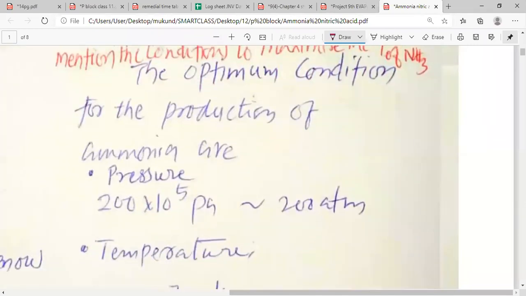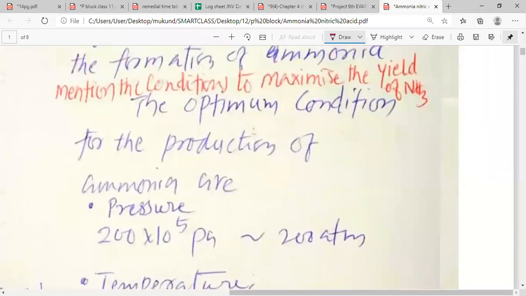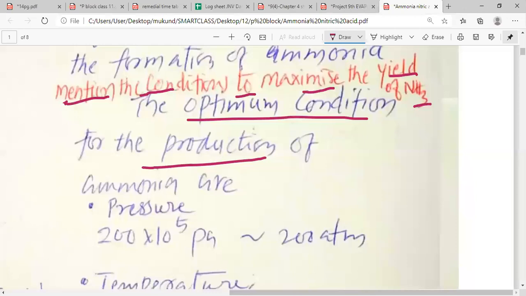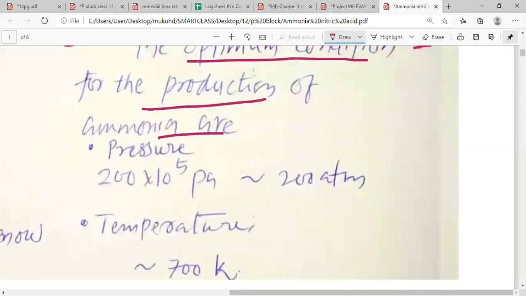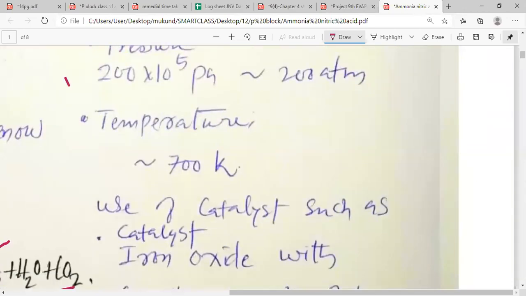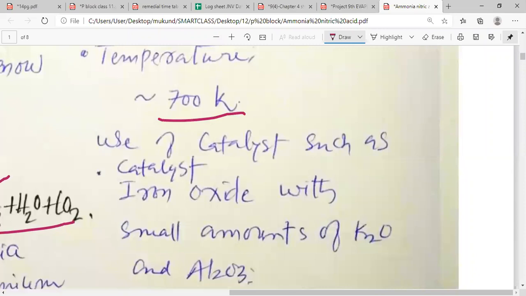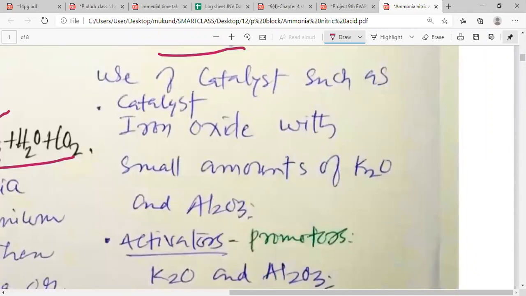A very important point, my dear students, you can note down here: mention the conditions to maximize the yield of ammonia. The optimum conditions for the production of ammonia: we need a pressure of almost 200 × 10^5 Pascal, which is approximately 200 atmospheric pressure. The temperature should be maintained around 700 Kelvin.